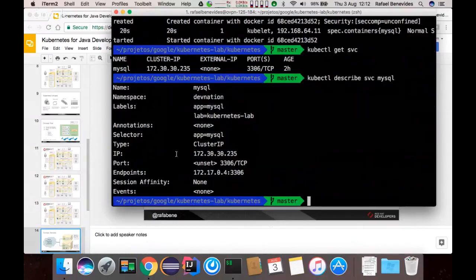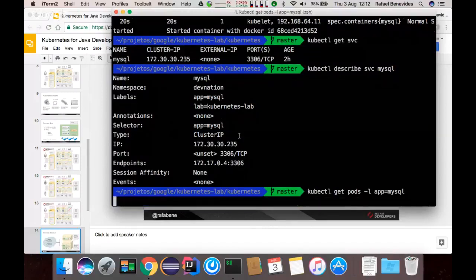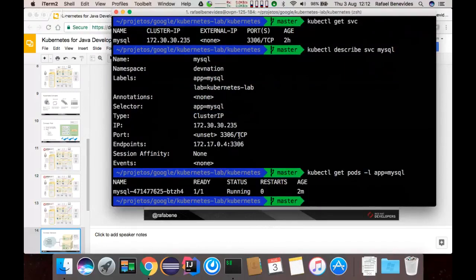So let's explore that with describe service MySQL. We can see that it will forward every request that arrives at this cluster IP to that pod, 172.17.0.4, because it uses this label, app equals MySQL, as a selector. So if we do get pods asking for the label app equals MySQL, we'll see that this is the only pod that will receive the request.